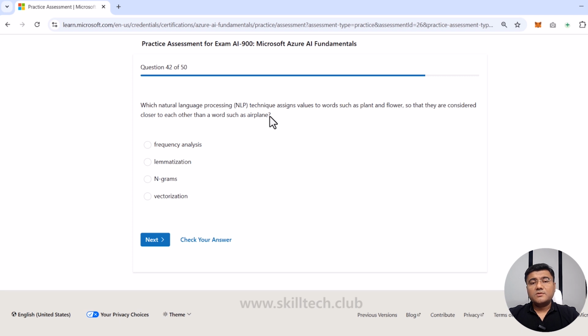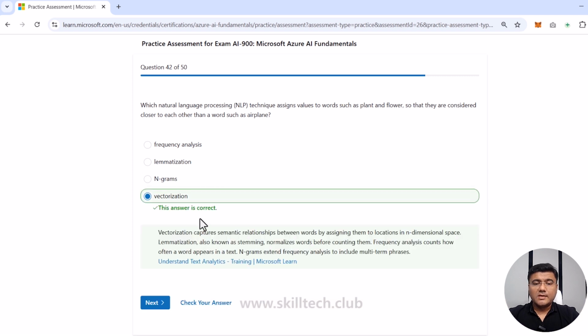Now, this is something which is a tricky question. If you have understood the transformer model, then you can understand this thing. We have something inside a transformer model which is known as vectorization, and that is actually going to help you to do this thing. N-gram and the other options which are available here are the wrong options actually. So let me try vectorization. That is the right answer.